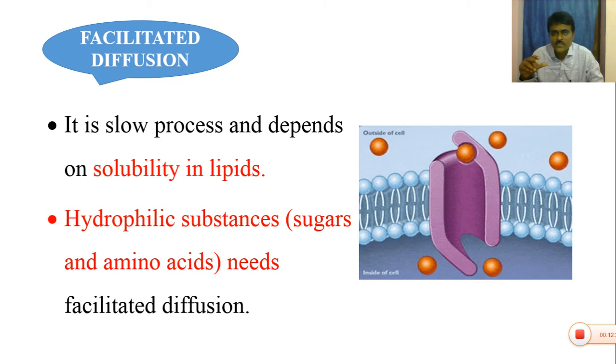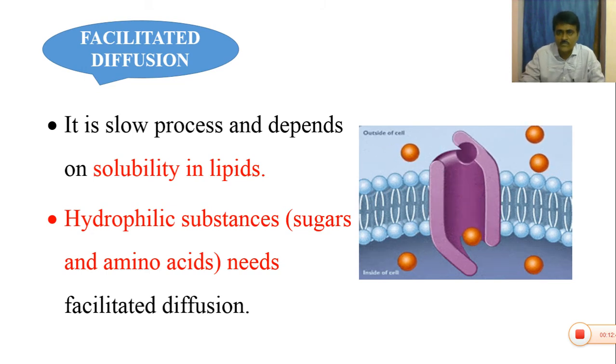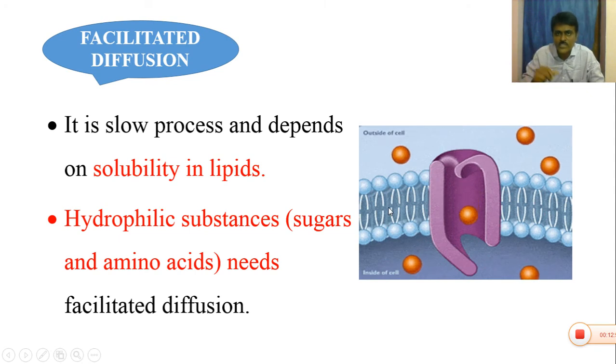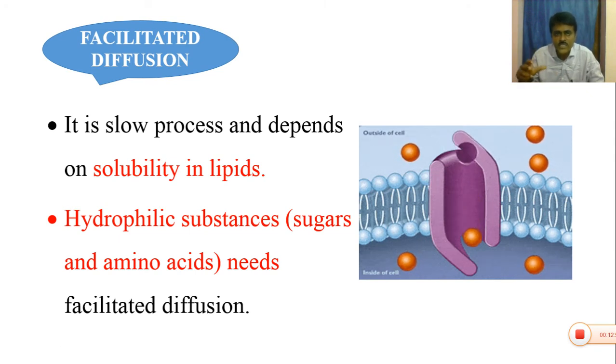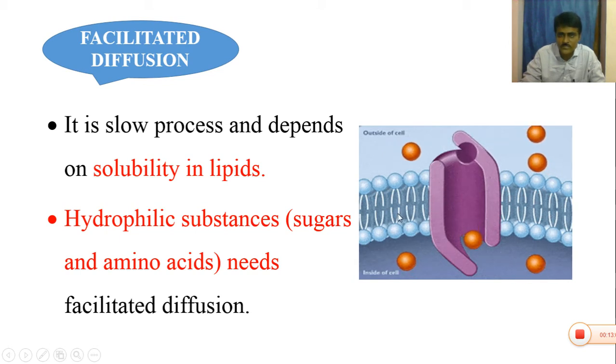As you know, the structure of the cell membrane was proposed by Singer and Nicolson as the fluid mosaic model. According to this model, the cell membrane contains lipids and proteins. The lipid molecules cannot allow water-loving substances like sugars and amino acids. Hence the transport of sugars and amino acids needs porins or special proteins.